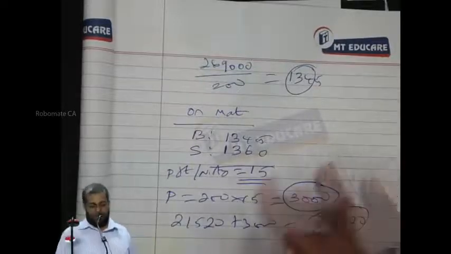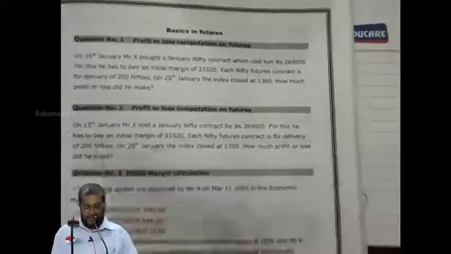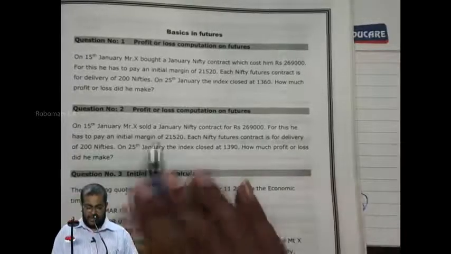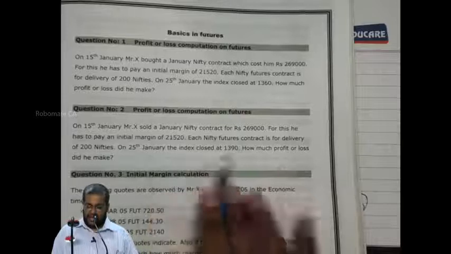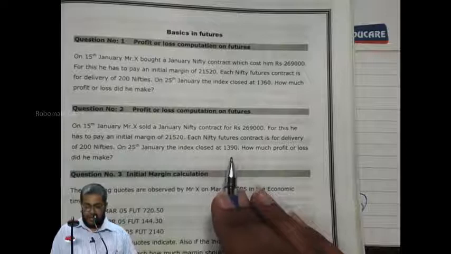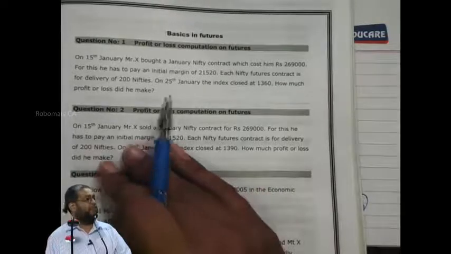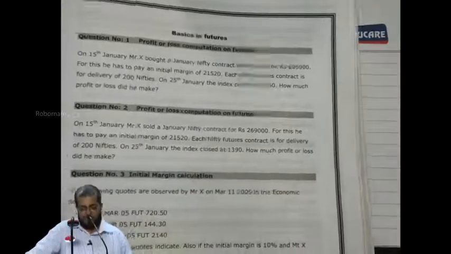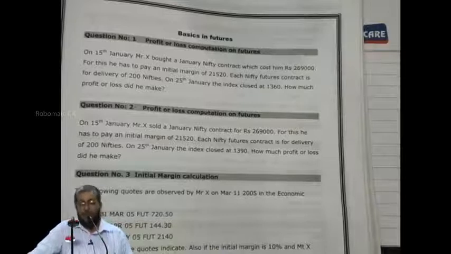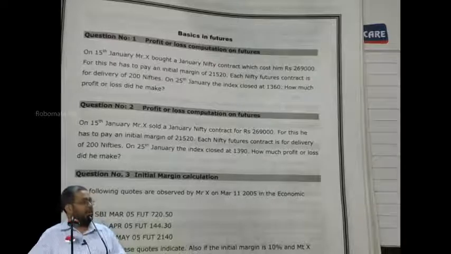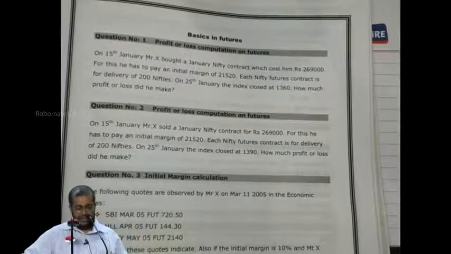Next, question number 2. Let's do it quickly. Question number 2. Please, all of you. On 15 January, X sold January Nifty contract for 269. For this, he has to pay initial margin of 21,520. Each Nifty is on delivery of 200. 20th January closed at what? 1,390. How much profit or loss did he make? Everything is same. He is going to go for what? Sell futures. Can I person write down question number 2, please? Question 2. Point number 1. On 15th January, understand that right? Point number 1. On 15th January, Mr.